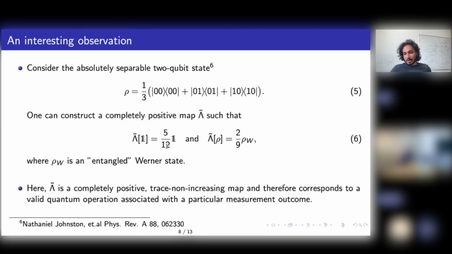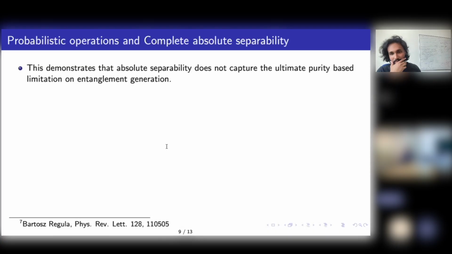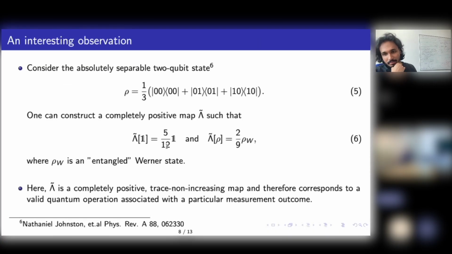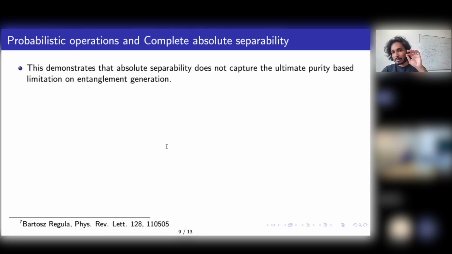Now, this is interesting because all these results that we have for absolute separability are for non-stochastic processes. It's only for deterministic unital channels. This is the key observation of our paper: absolute separability is only entanglement non-generating under processes which are deterministic. If you allow for a probability of failure, you can generate entanglement out of these states. So absolute separability does not capture the ultimate purity-based limitations on entanglement generation.